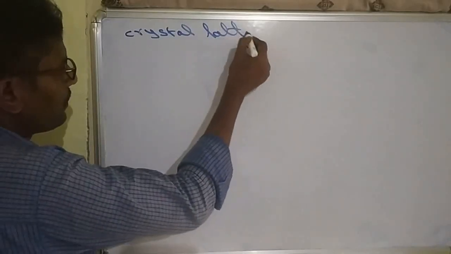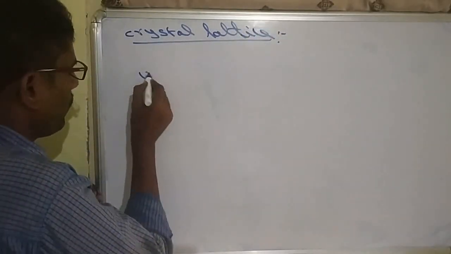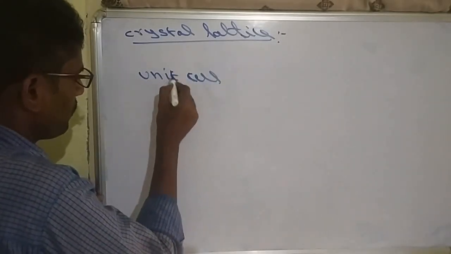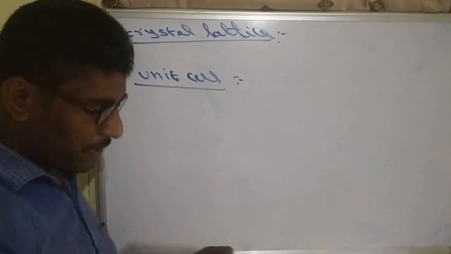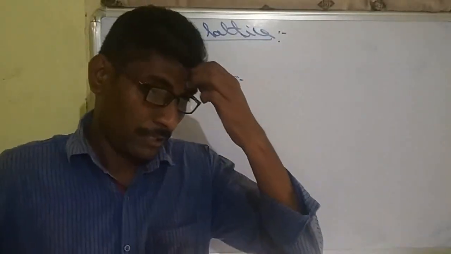So the next topic is crystal lattice and another, unit cell. Two definitions we have to learn: crystal lattice and unit cell.